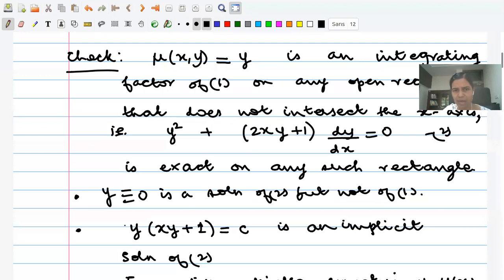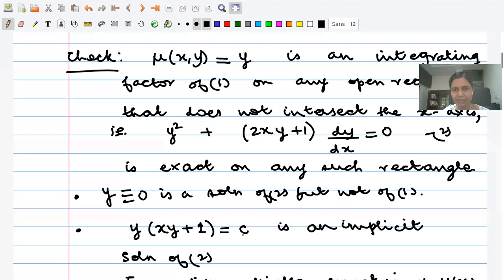You just plug in y identically 0 and that satisfies 2. Correct?